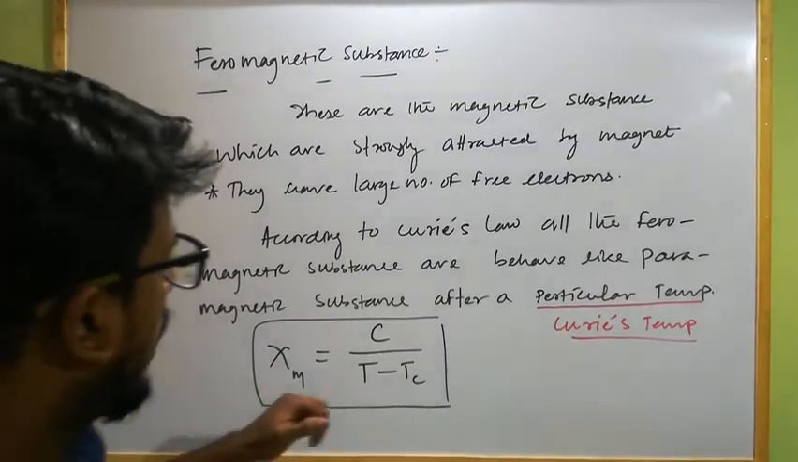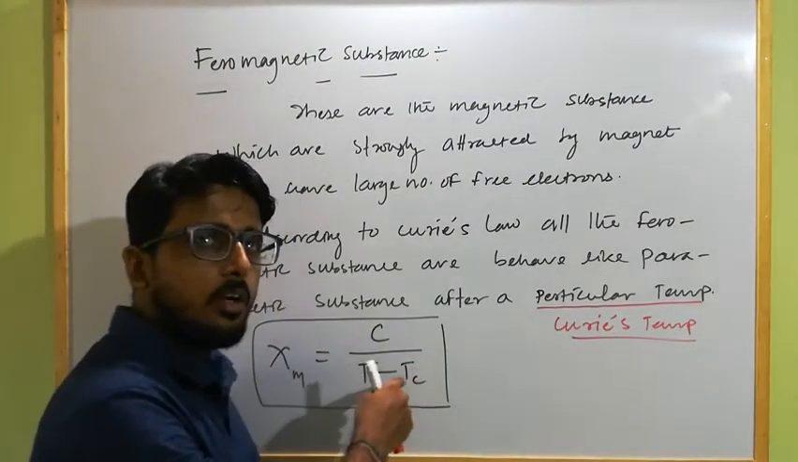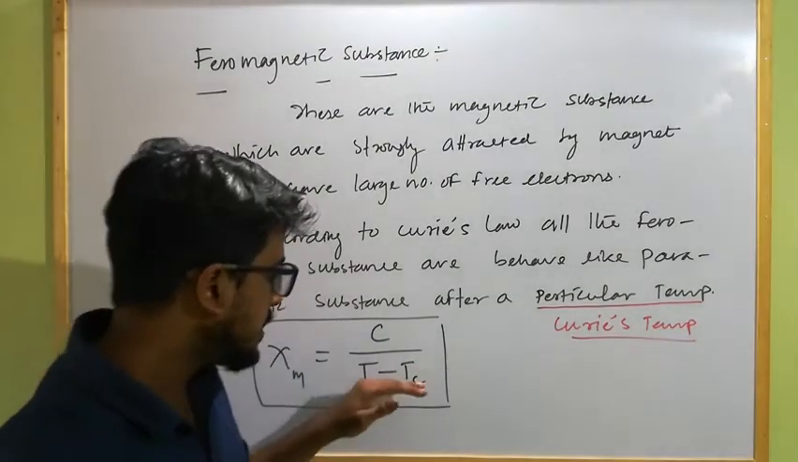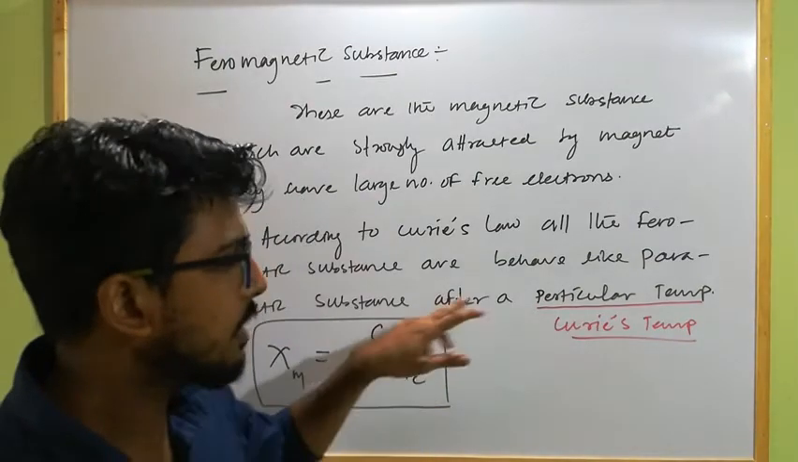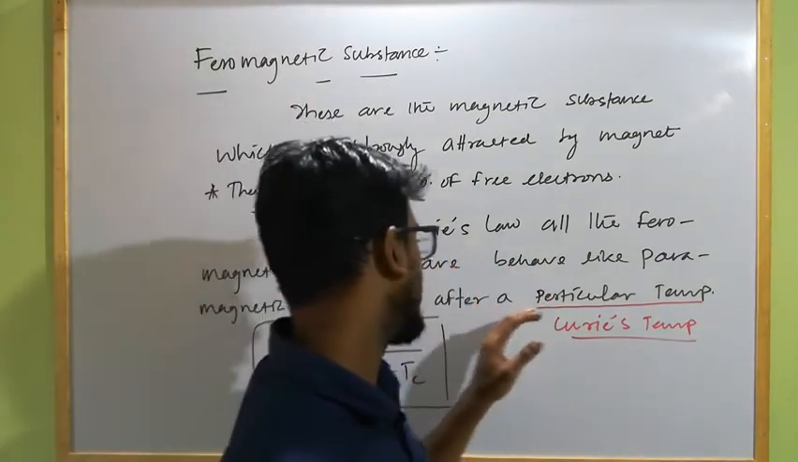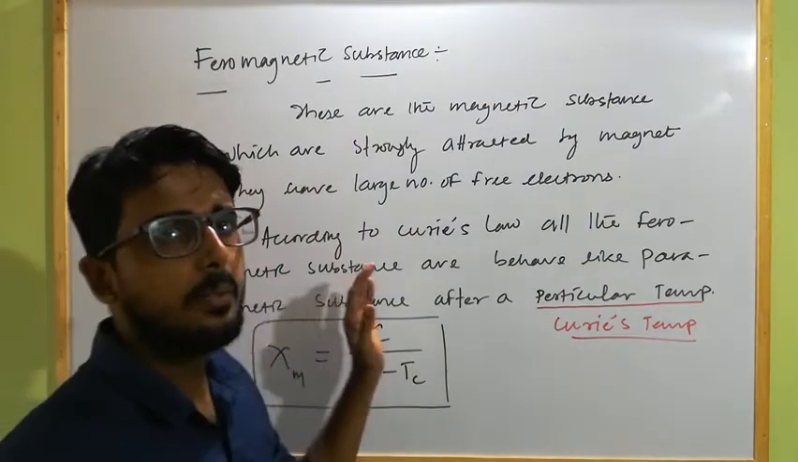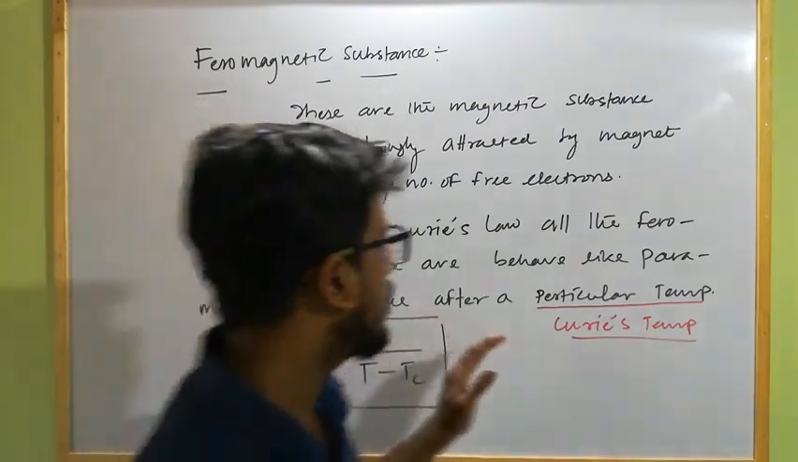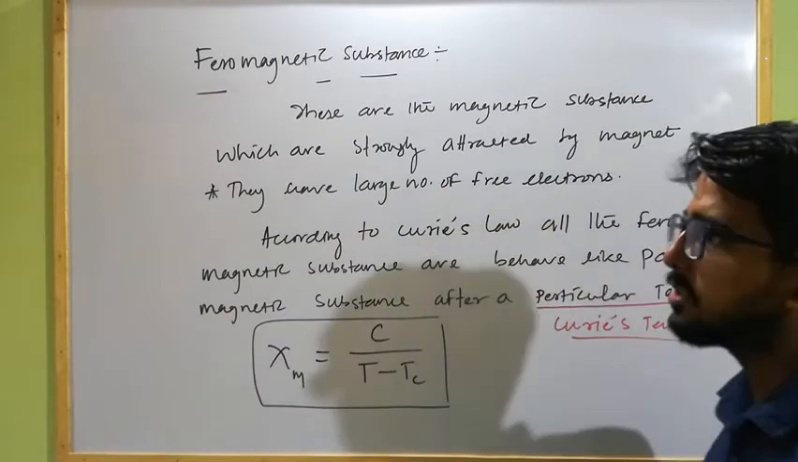So, if the absolute temperature of the ferromagnetic substance rises above the Curie temperature for that substance, then the ferromagnetic substance will start behaving as what? Paramagnetic substance. So this is all about the different types of magnetic substances as we discussed here.